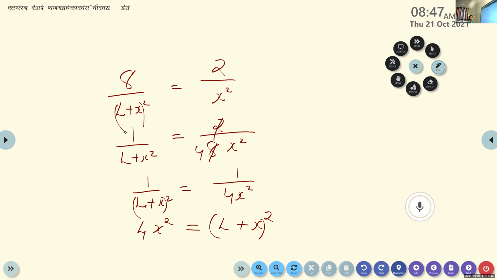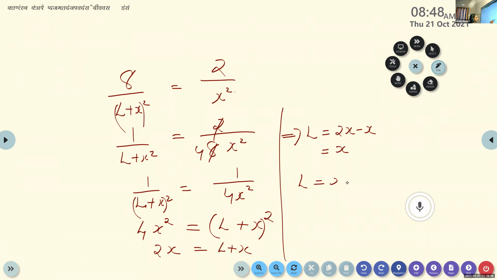Take the square root on both sides. It becomes 2x is equal to L plus x, which implies L is equal to 2x minus x. That is equal to x. That is, L is equal to x.